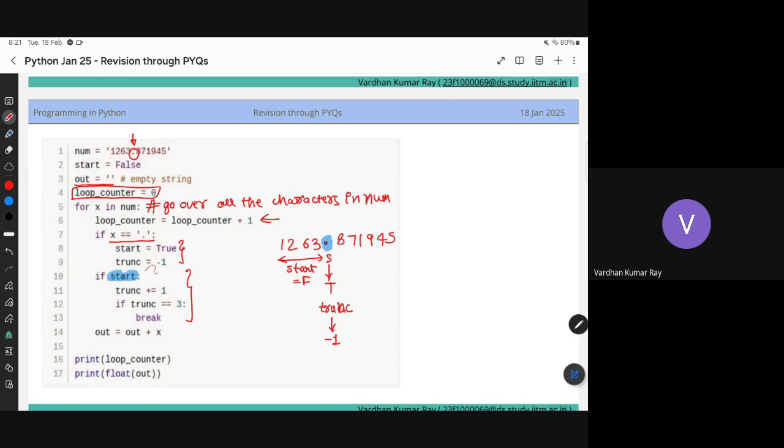It can enter only if this dot or point is found. Right? And we will update the truncate, it will update it by 1. So can you guys follow what I'm saying?